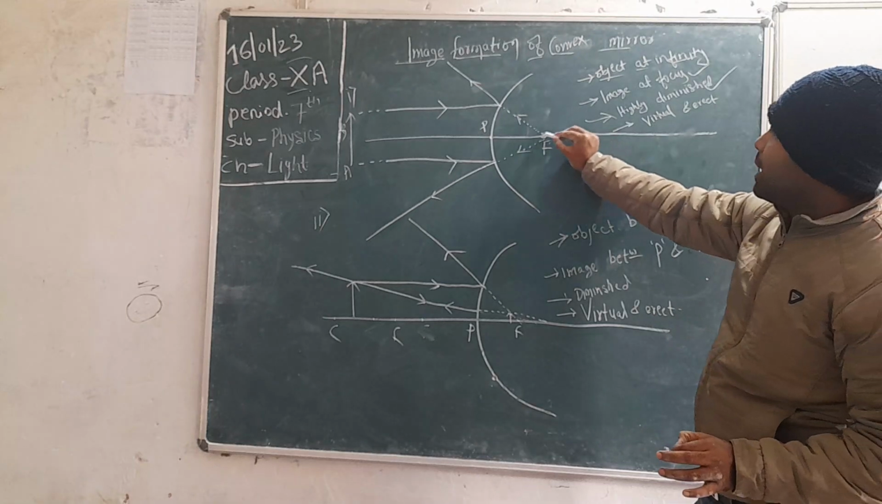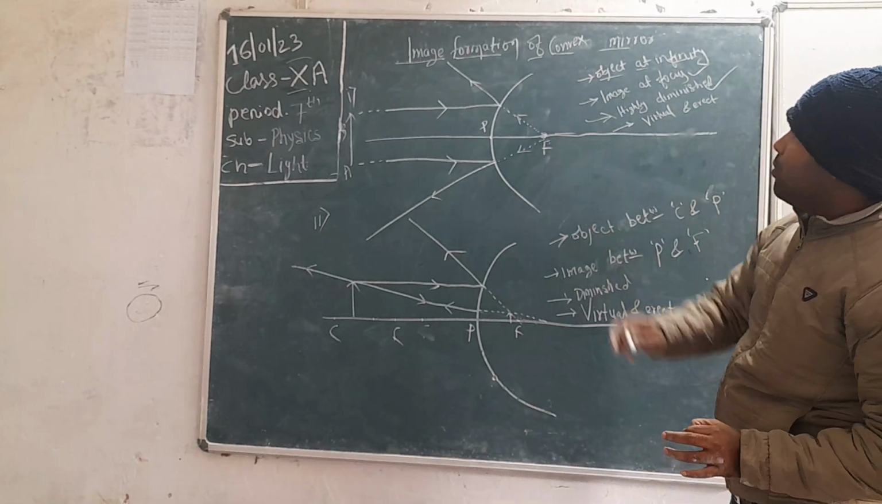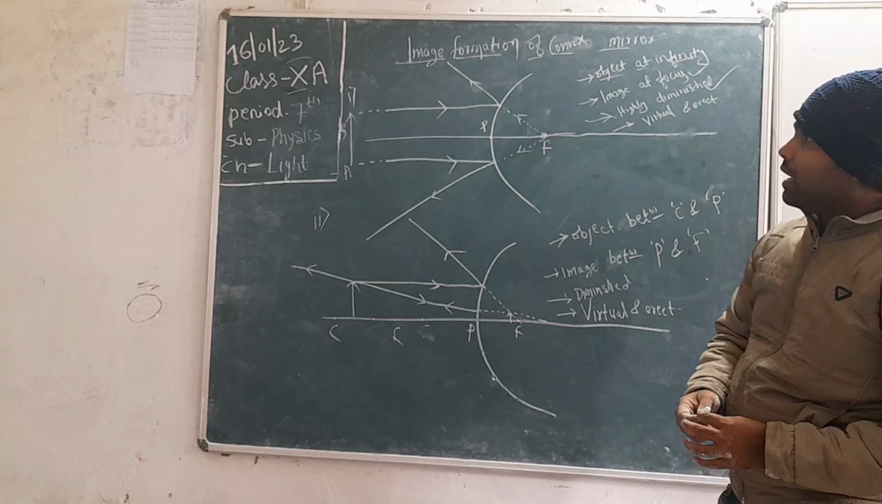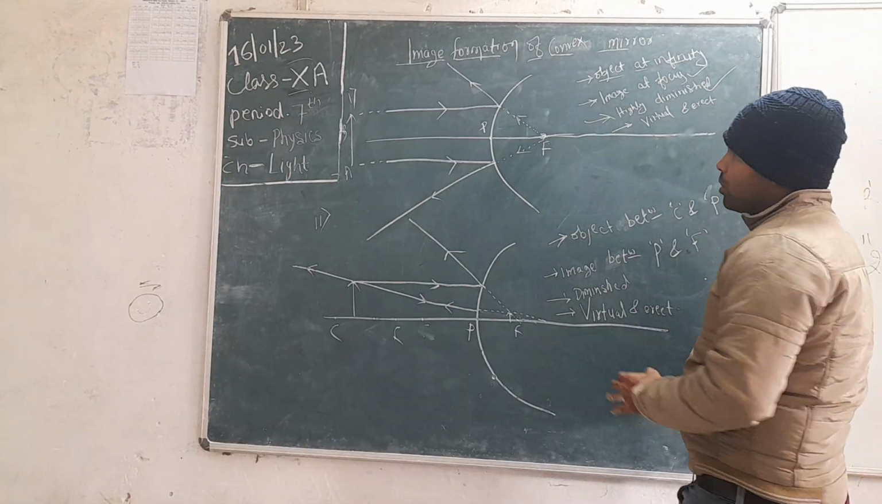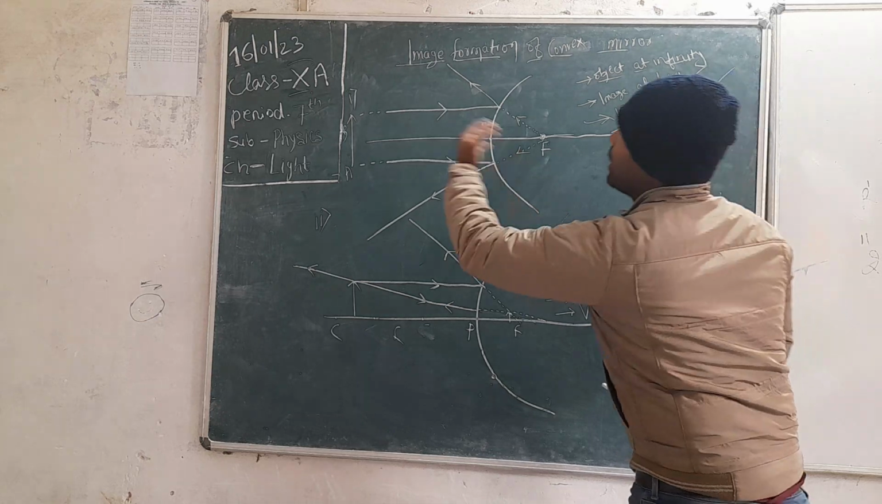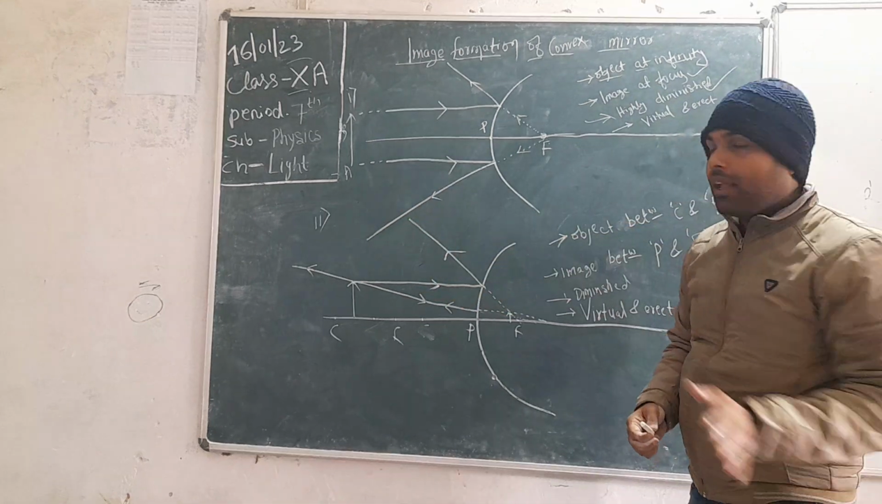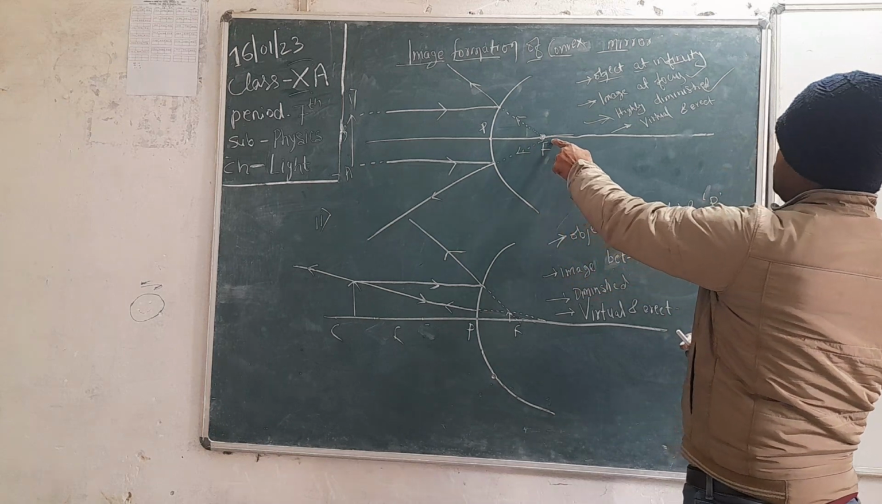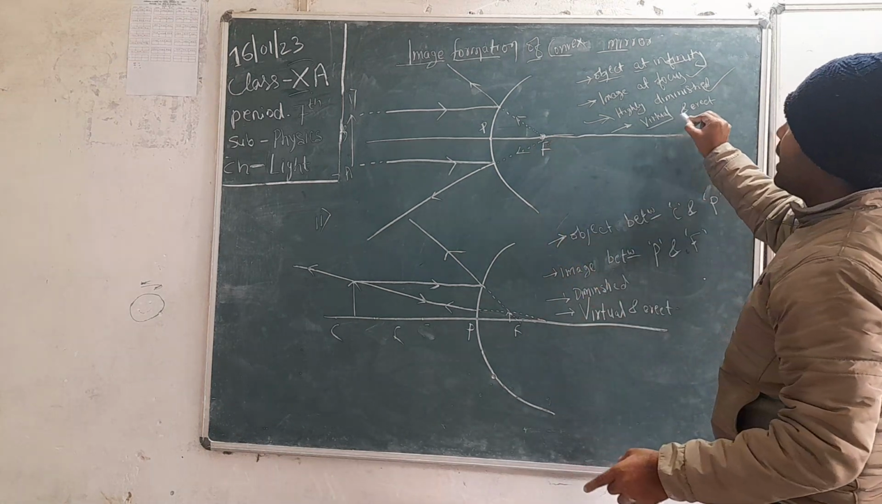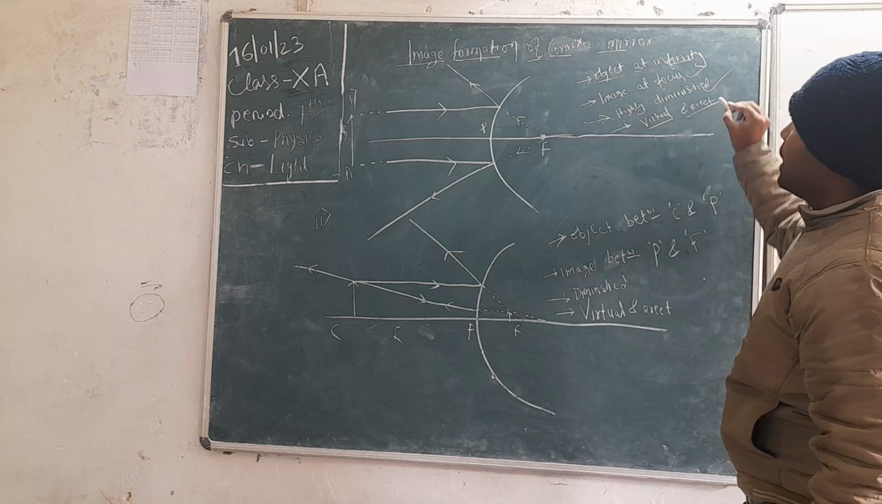And in the next case, what is the image, real or virtual? Virtual. Why virtual? I have already told you, if the image is formed in front of the mirror, the image is real, and if the image is formed behind the mirror, the image is said to be virtual. So the image is virtual and it is erect. So we will say erect.